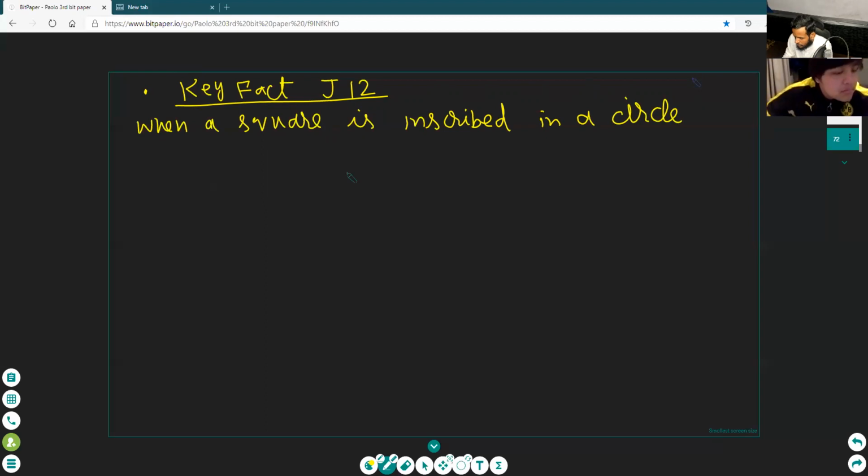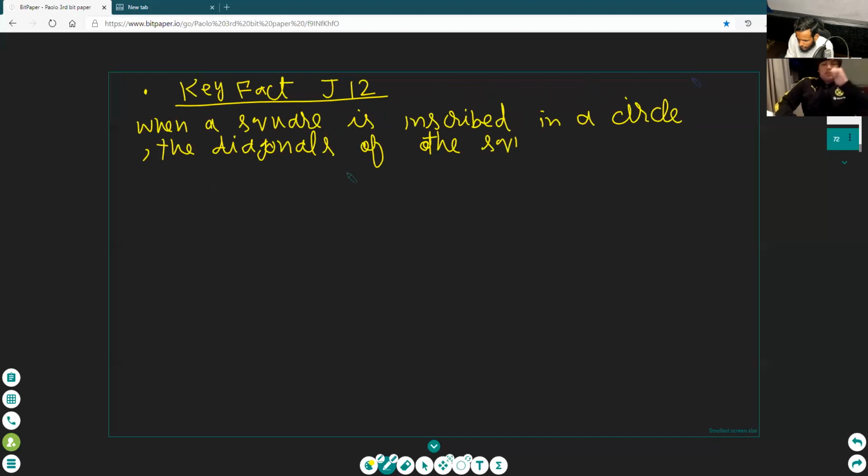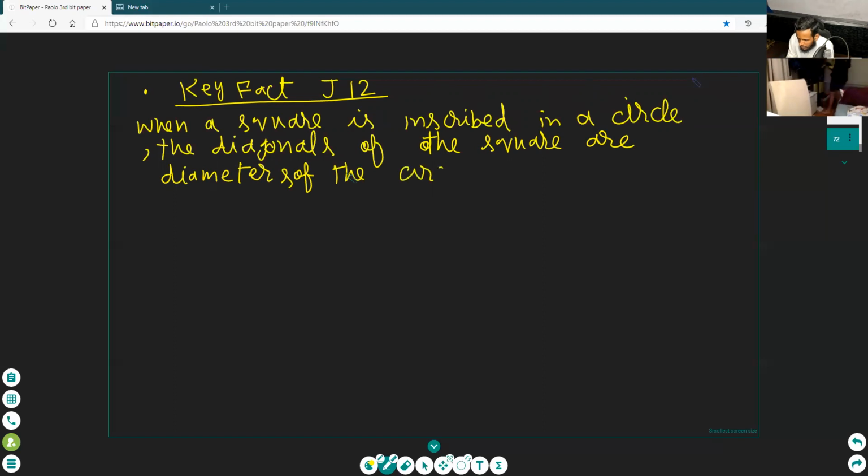In a circle, pay attention, the diagonals of the square are diameters of the circle. Diagonals of the square are diameters of the circle.